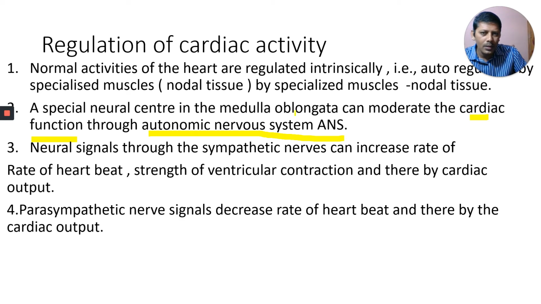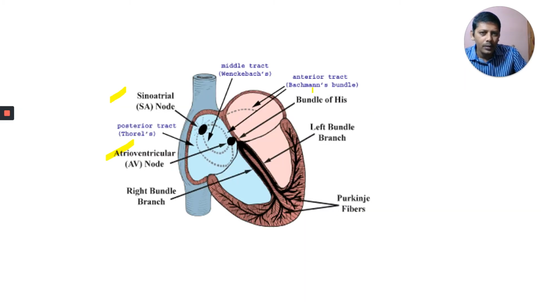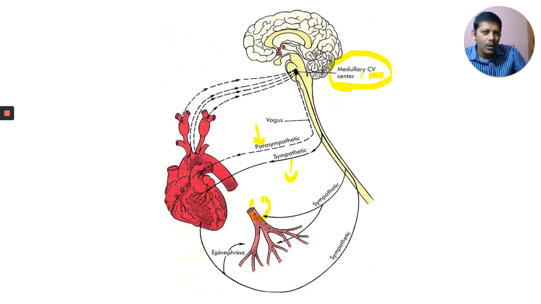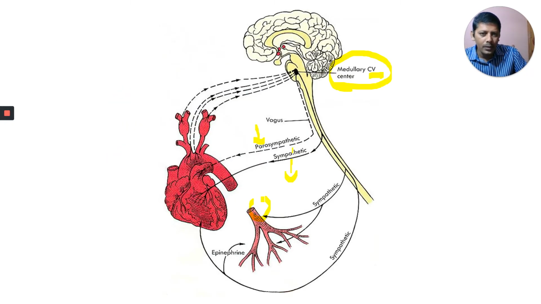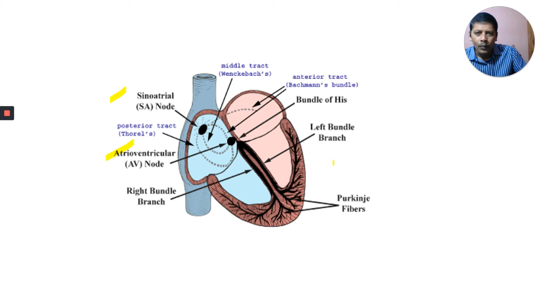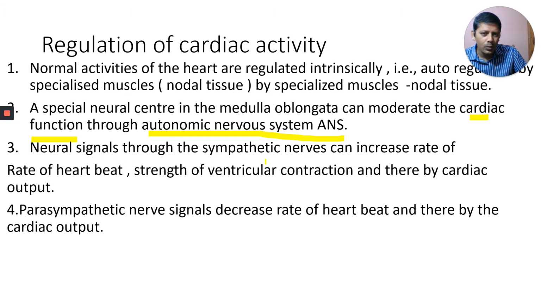A special neural center in the medulla oblongata. What is that special center? The medullary cardiovascular center. What can it do? It moderates the cardiac function through the ANS, sympathetic and parasympathetic. These two together we call the autonomic nervous system. Next, neural signals through sympathetic nerves can increase the heart rate and the strength of